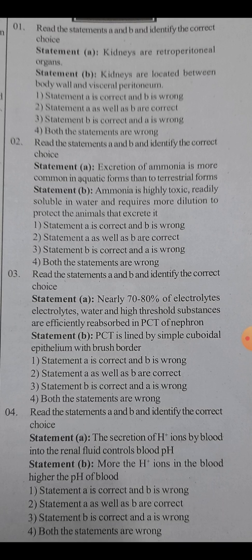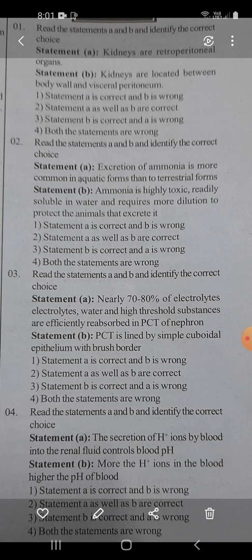Next comes the third question. Read the statements A and B and identify the correct choice. Statement A. Nearly 70 to 80% of electrolytes, water, and high threshold substances are efficiently reabsorbed in PCT of nephron. Statement B. PCT is lined by simple cuboidal epithelium with brush border.